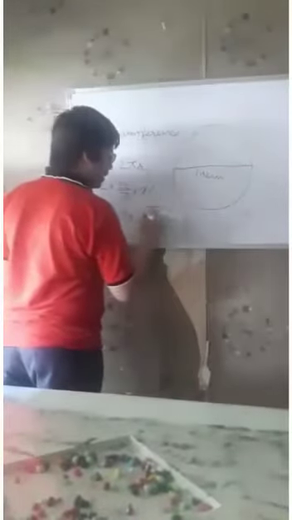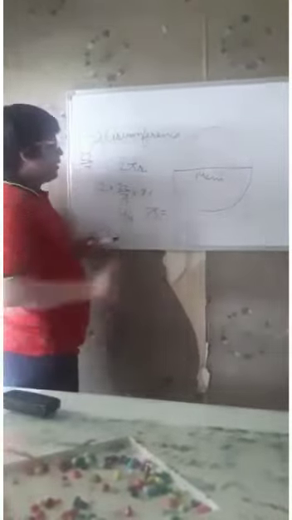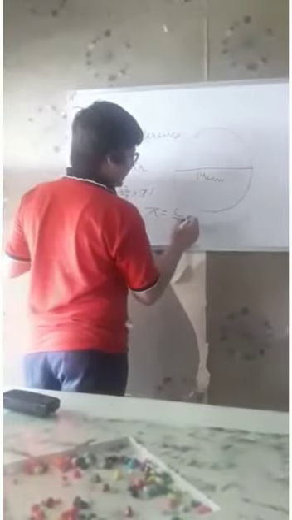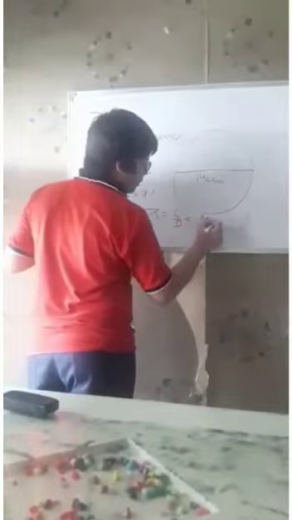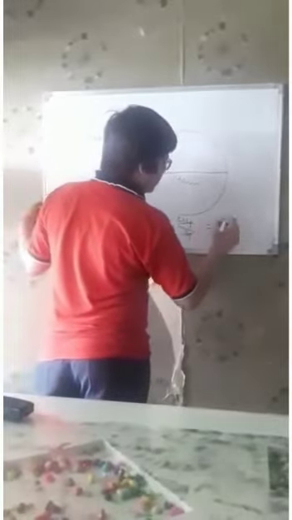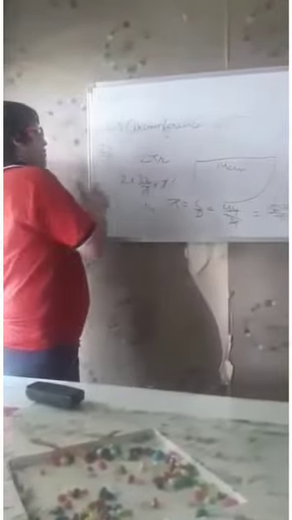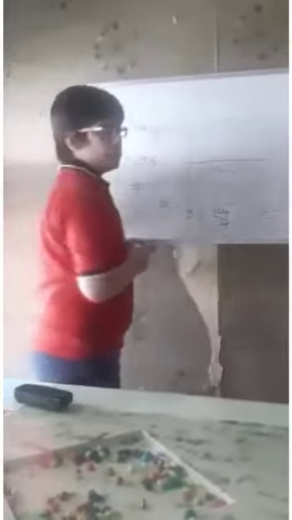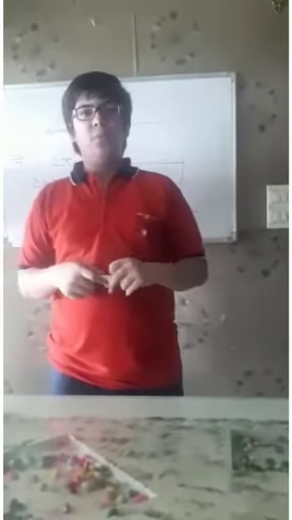Let's check whether the value of pi is coming to 22/7 or not. Pi equals circumference upon diameter. The circumference we have got is 44 and the diameter is 14. If we cut it by 2 table, we will get 22/7. So the value of pi will always remain 22/7. Now I will explain with an activity so that you can understand better. Now I will explain the value of pi through an activity.